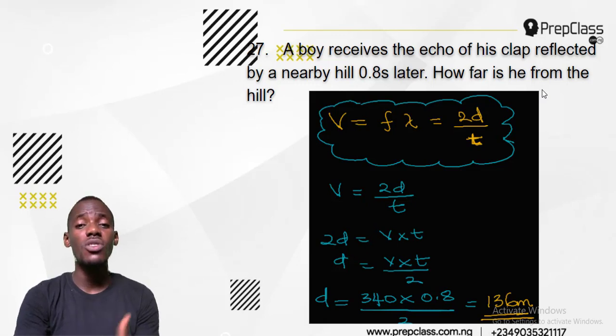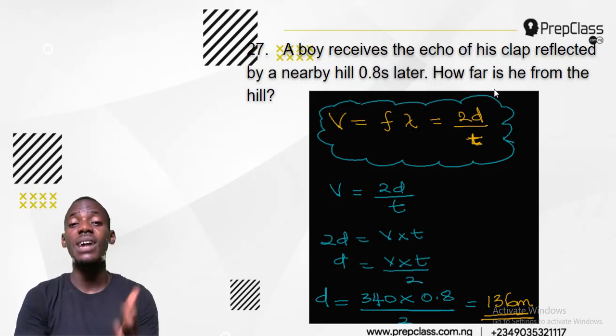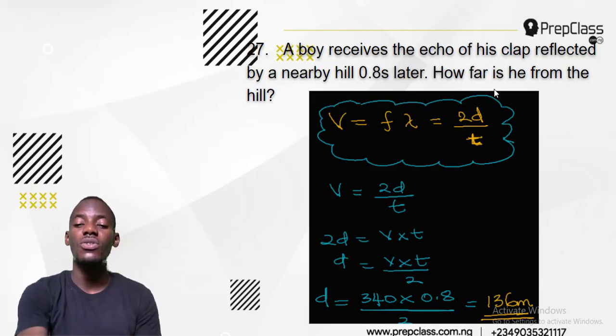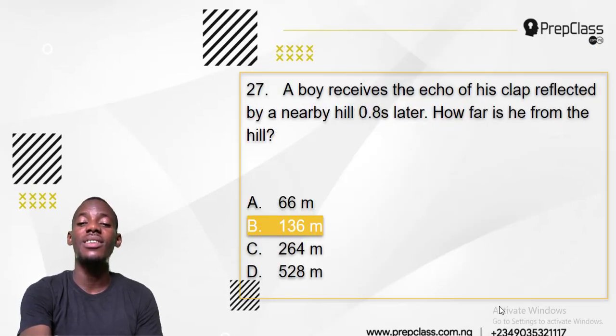It should have been in the question, but it is not there. So we just have to know it offhand. The speed of sound is 340 meters per second. Okay. Then my time in the question is 0.8 seconds divided by 2. And if I multiply this and I divide by 2, I'll get 136 meters as my distance. And that is the way to go.